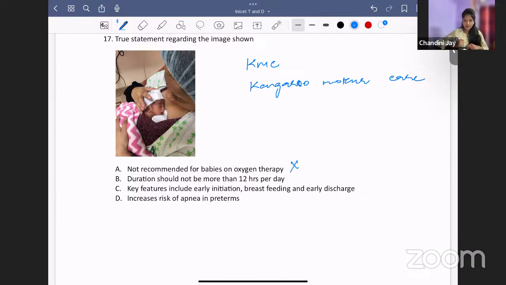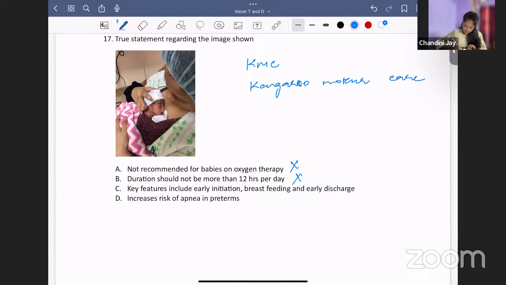Duration should not be more than 12 hours per day. No, there is no specific duration. You can give as much as possible. Even 24 hours per day, the baby can be put on KMC. Except for feeding or some purpose? Even for feeding, with KMC you can breastfeed the baby. So this is also a wrong statement.